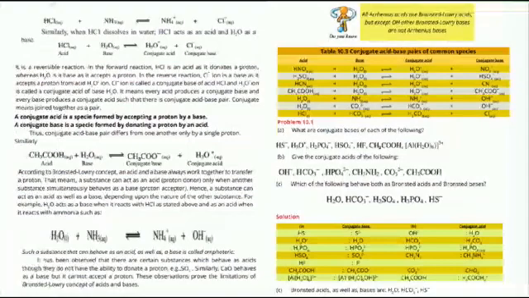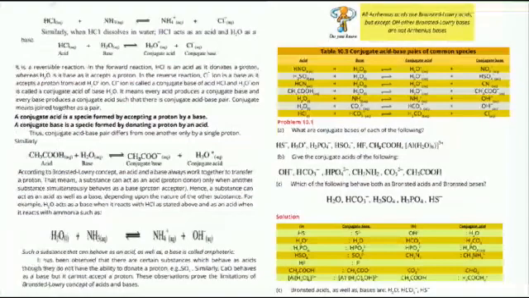The last paragraph is about the limitations of the Bronsted-Lowry concept. There are certain substances which behave as an acid though they do not have the ability to donate a proton, for example SO2. Secondly, CaO, calcium oxide, behaves as a base though it cannot accept a proton. Now keep in mind that all Arrhenius acids are Bronsted-Lowry acids, but except OH negative, other Bronsted-Lowry bases are not Arrhenius bases.